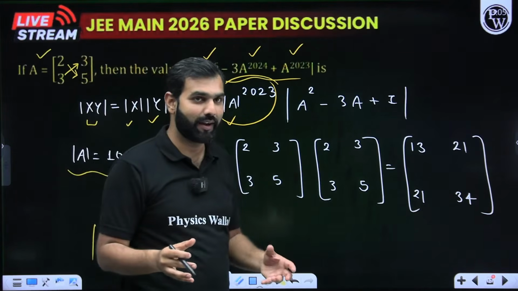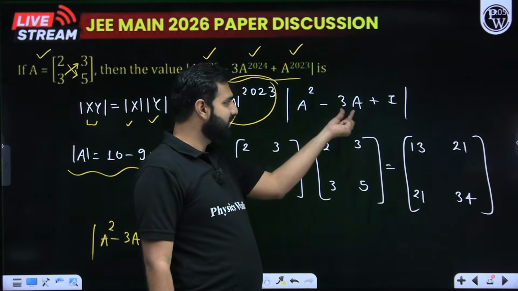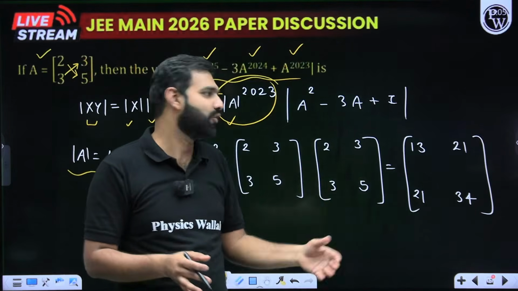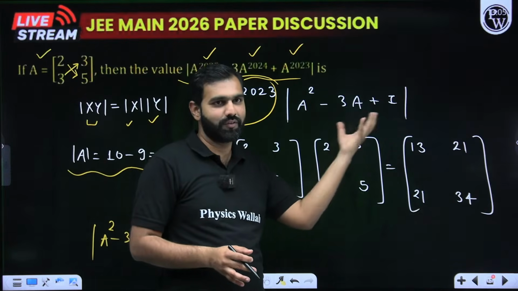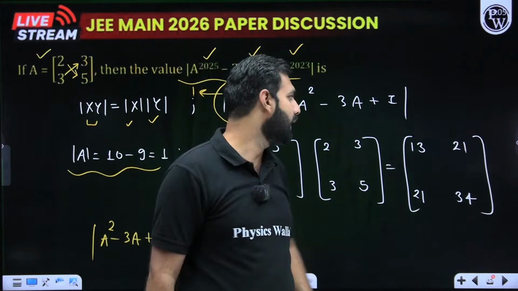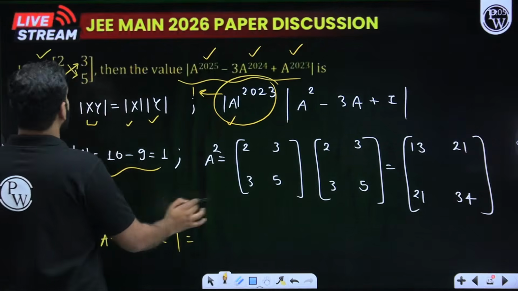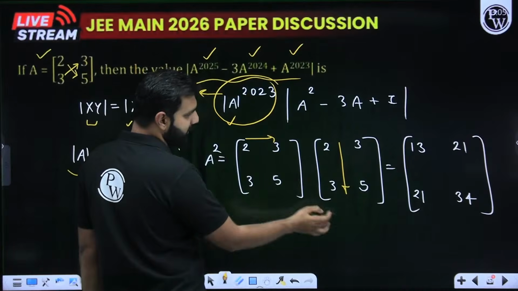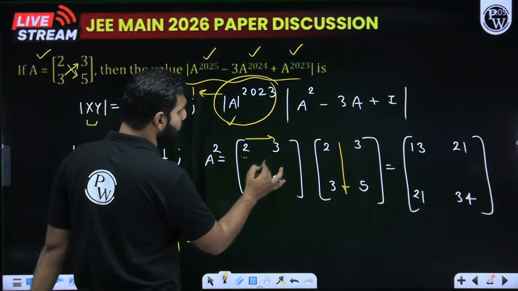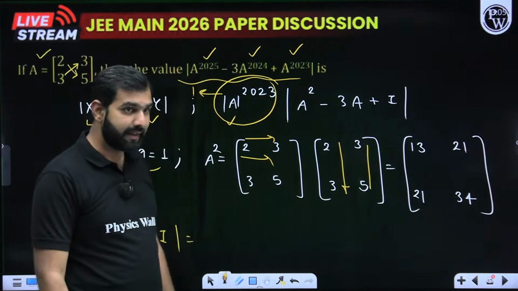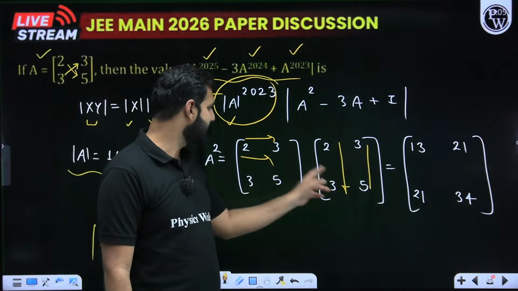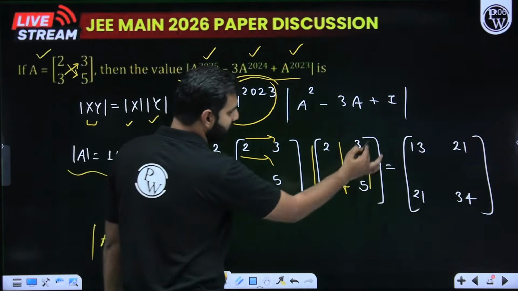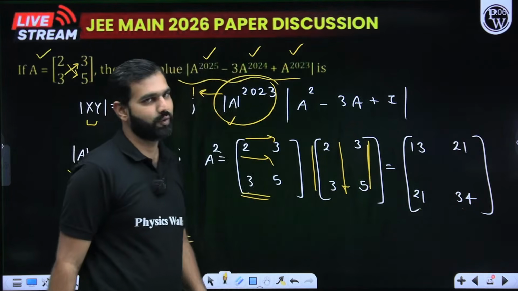So all we need to figure out is the determinant of A square minus 3A plus I. This matrix I'll expand, and then after getting the value of this determinant, we can mark the correct option. So first of all, let's find A square. A square is [2 3; 3 5] times [2 3; 3 5]. So this row with this column, it is 4 plus 9, that is 13. Then 2 3 with 3 5, that we get as 6 and 15, that gives you 21. And similarly, 3 5 with 2 3 and 3 5 with 3 5 gives you these other two terms as well. So we have cracked A square.